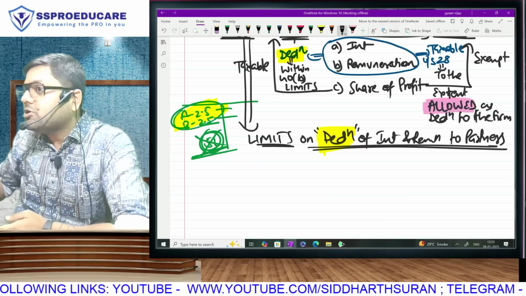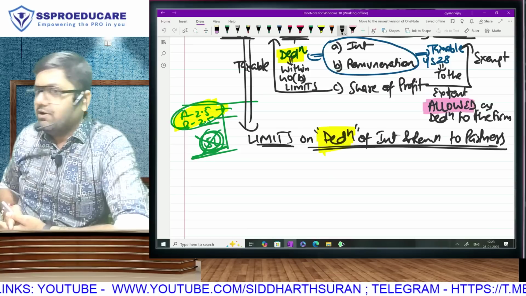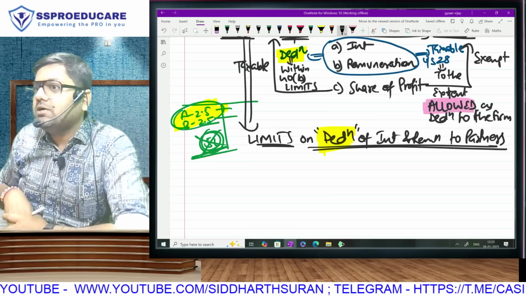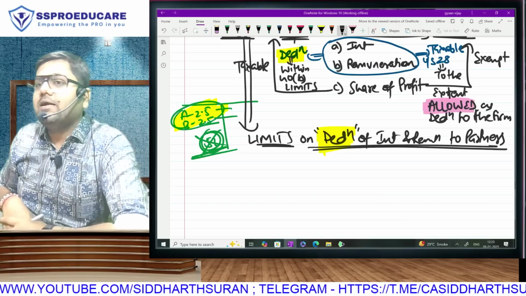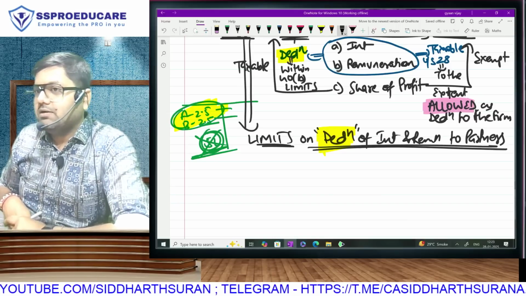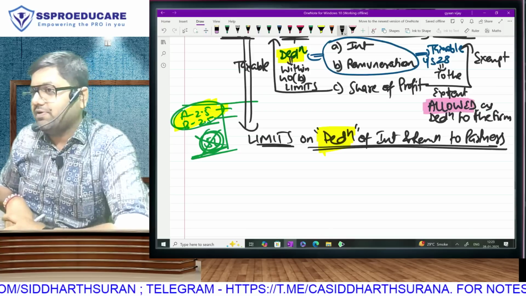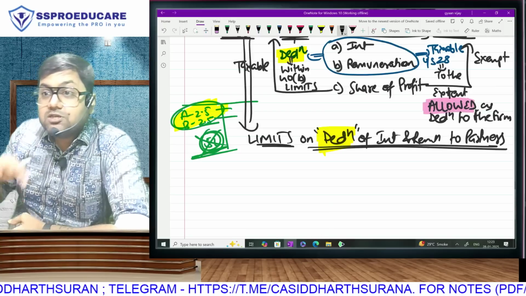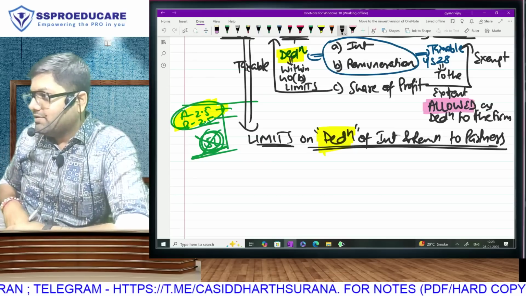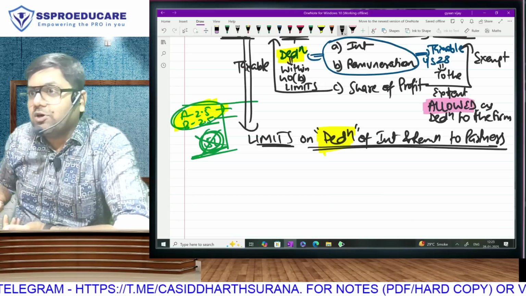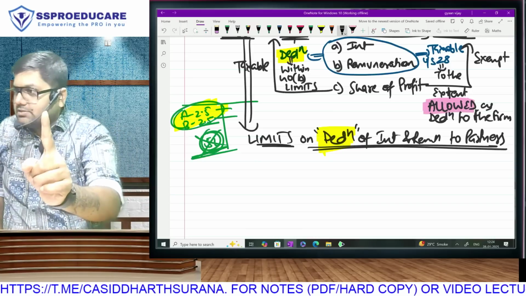Now let's go to the computation of the partner. For the partner it is income. Received income is how much? 5 lakh. But taxable income is only 4 lakh, because the deduction of the firm is taxable for the partner. Correct? In the partner's computation, what will you do? 4 lakh, income, taxable and credited, no effect. And 1 lakh, income, credited, because if you have received, you have to show it. But not taxable. Credited but not taxable.